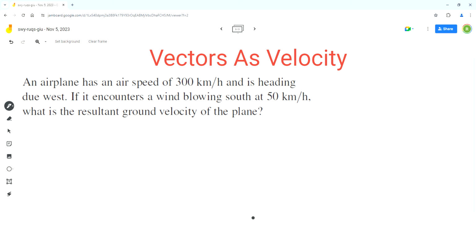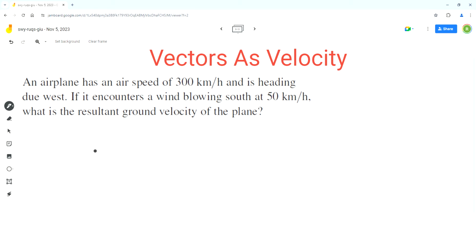So in this video, we'll solve this problem using the concepts of vectors as velocity. As per the problem, an airplane has an airspeed of 300 kilometers per hour and is heading due west. If it encounters a wind blowing south at 50 kilometers per hour, what is the resultant ground velocity of the plane? So the first step is to draw the vectors for the airplane's velocity and the wind's velocity.